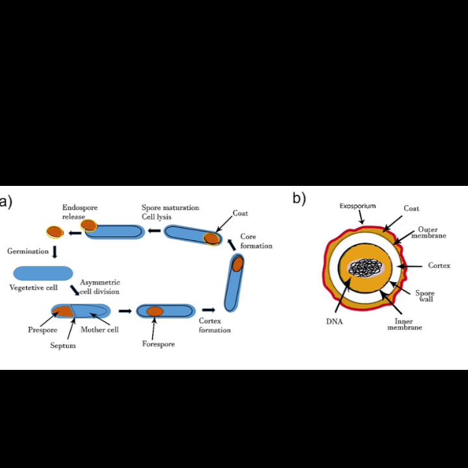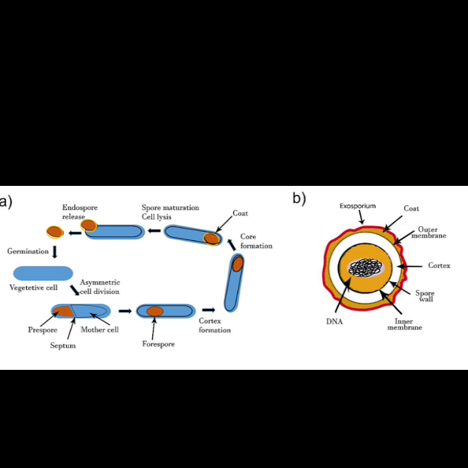The process by which vegetative cells transform into endospores is called sporulation. It generally begins when nutrients become depleted or environmental conditions become otherwise unfavorable. There are 6 steps in spore formation. First, DNA replication begins. After that, a membrane forms around the DNA. The spore forms additional membranes around it, followed by formation of a protective cortex around the spore, as well as formation of a protein coat around the cortex. After all this, the spores are released.